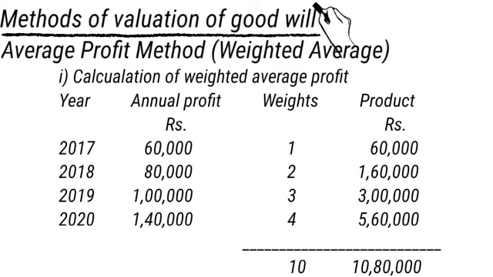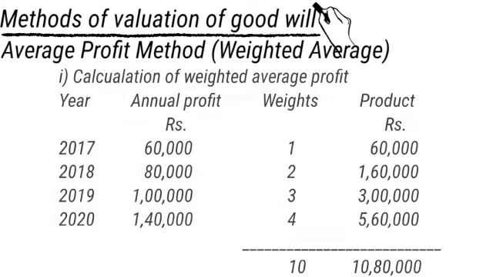In 2020 annual profit 1,40,000, weightage 4, product 5,60,000. Then total of weight is 10 and total of product is 10,80,000.